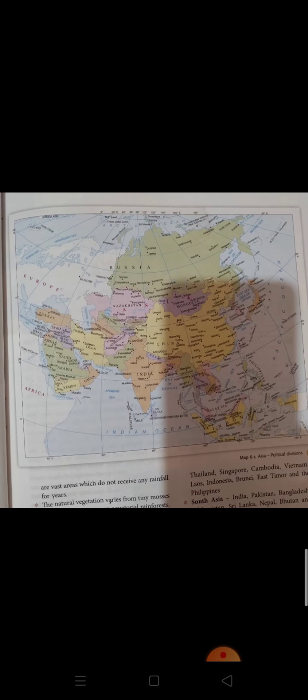Here you see one important desert is also there. The Gobi is a cold desert which spreads across southern Mongolia and northern China. Near the northern side of China, it is one of the cold deserts. When we talk about deserts, we usually think of only hot areas, but this Gobi desert in Asia is a cold desert.